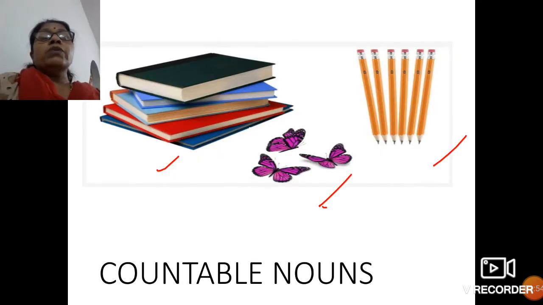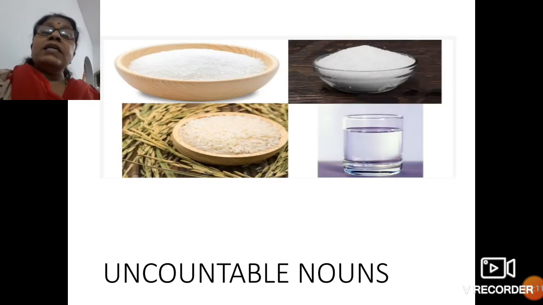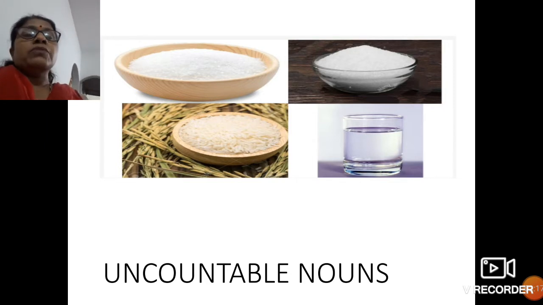So these were the countable nouns which you can count. Yes, 1, 2, 3, 4, 5 books. Pencils, 1, 2, 3, 4, 5, 6 pencils. Here right in front of you, the 3 butterflies are there. So 1, 2, 3, yes, you can count. So they are countable. And here you cannot count. So they are called uncountable nouns.